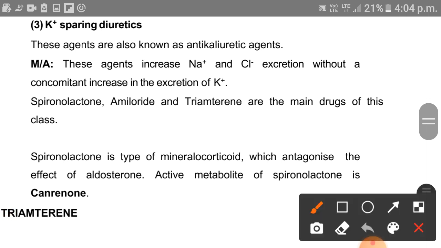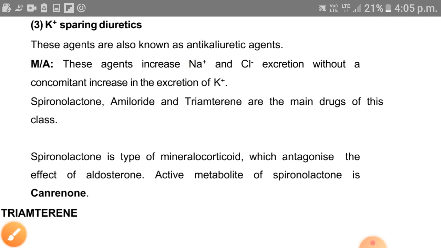Another one is potassium sparing diuretics. We can also say that potassium sparing diuretic is an anti-kaliuretic agent. Kaliuretic means, Kali means potassium, and these drugs can be used in hyperkalemic condition. If there is high concentration of potassium in blood, then we can use this potassium sparing diuretic to remove the potassium ion from the blood vessels.